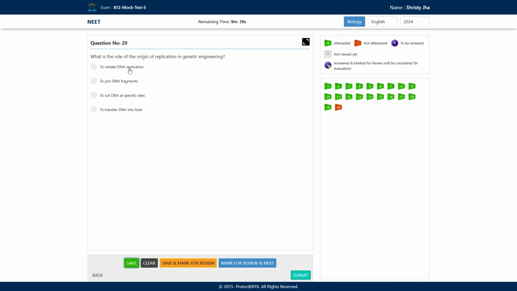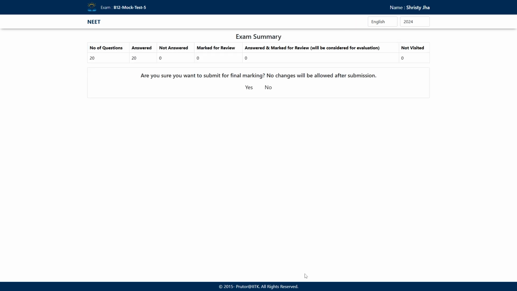the DNA replication. Joining DNA fragments is the role of DNA ligase. Cutting DNA at a specific site is the function of restriction endonucleases, and transferring DNA into the host is the role of the vector. So the answer is that the origin of replication in genetic engineering is used to initiate DNA replication, and it can also control the copy number. So let's save. Okay, we will submit our test, and yes, this time we have to submit.